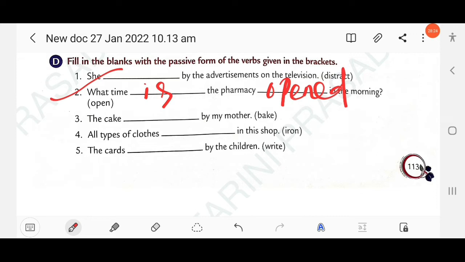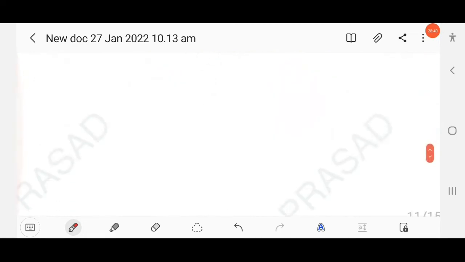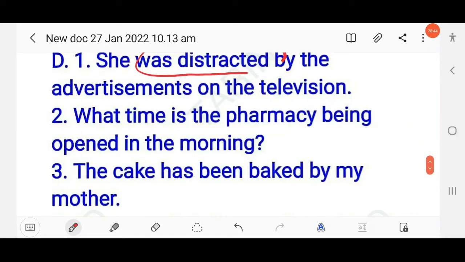The cake dash by my mother. The cake has been made. You can write here has been made by, or you can write has been baked. So here present perfect is used. Yes, the cake has been baked.